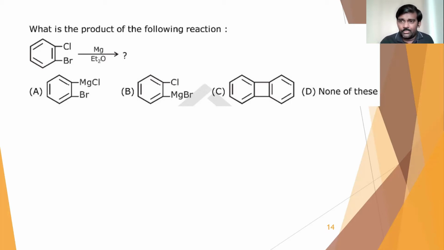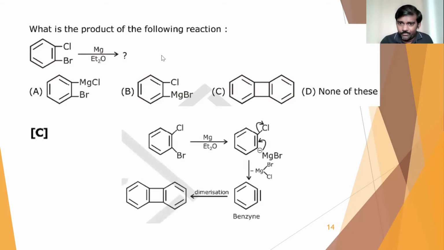So it leads to the formation of a benzyne intermediate. I'll show you here. Option C will be our answer, and how we got that option C is like this. First magnesium will go for bromine, but chlorine also will come out. When bromine is removed, that carbon gets the negative charge, so immediately chlorine also will come out as chloride ion. That's why a benzyne formation will be taking place. We get a benzyne intermediate now, and through benzyne the reaction will proceed like this.